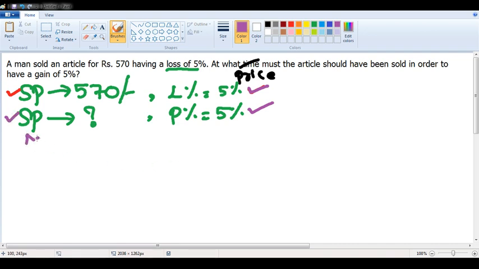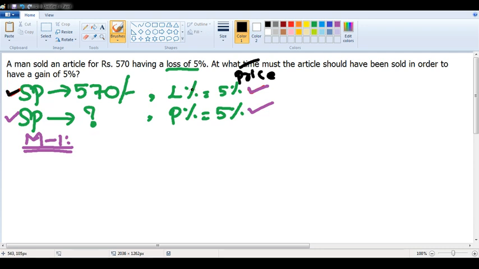Now listen to this carefully. I will solve it in two methods. Method 1, method 2. First let us understand method 1. For all the people who attended my previous class, I wrote some formulas. Out of those 13 formulas which I wrote, I am taking one of the formulas right now.